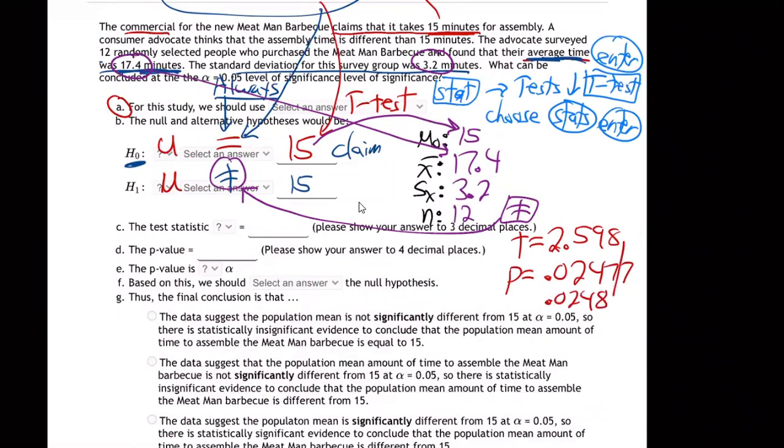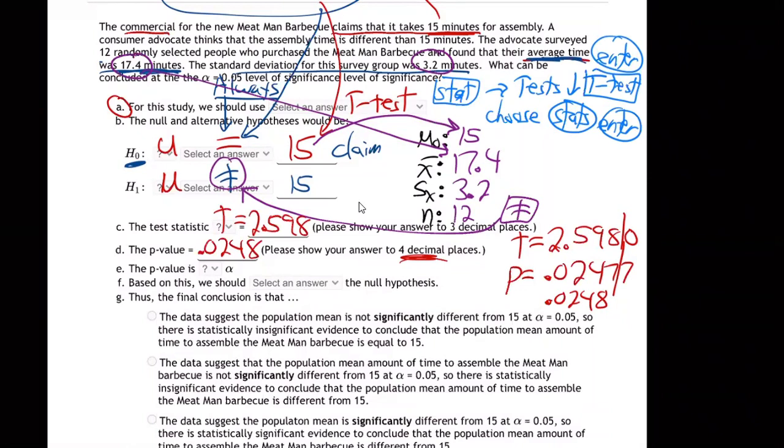And this other one wanted me to round, it was a 0 here. It wanted me to round 3 places. So there we go. So the T value here, T equals 2.598, and the P value 0.0248, rounded to 4 decimal places, like that right there. All right, so if you're having any trouble getting the P values or T numbers, I'll help you in just a second. Let me finish this problem, and then I'll go back and help you if you're having trouble.